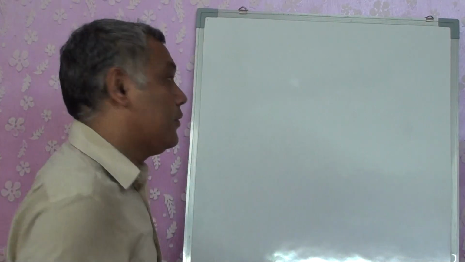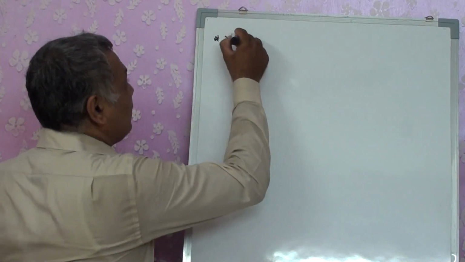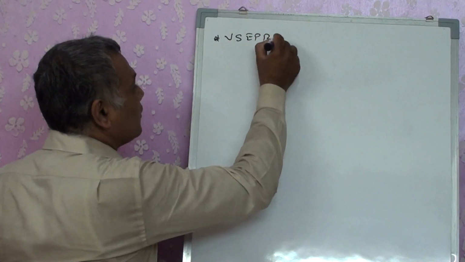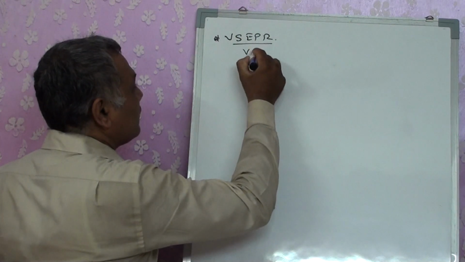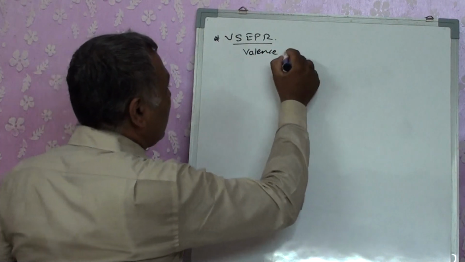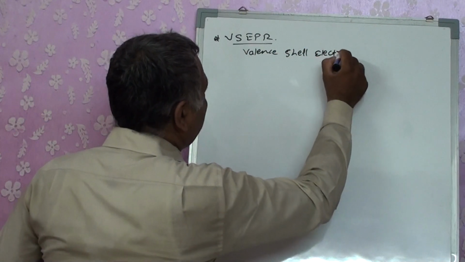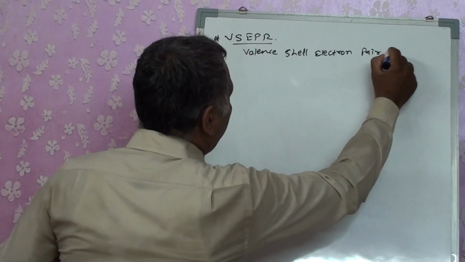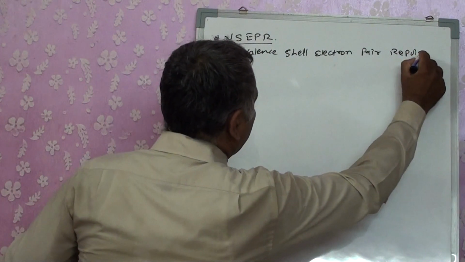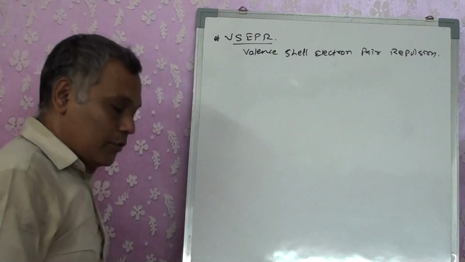We are studying chemical bonding. We studied many of the properties. Today we will be studying something related to the VSEPR theory. Now what is it? VSEPR means valence shell electron pair repulsion. Now this theory was first given by the scientists Nyholm and Gillespie.